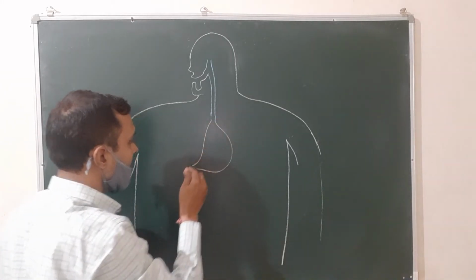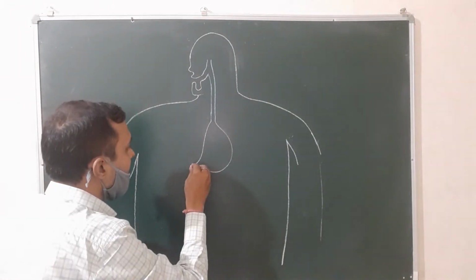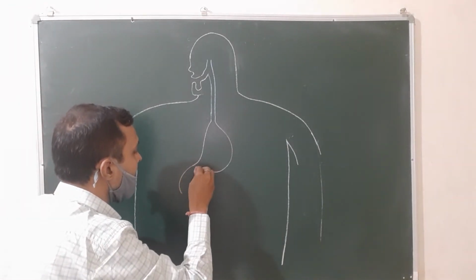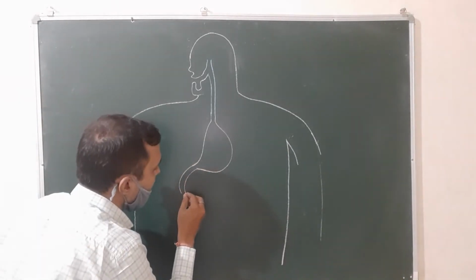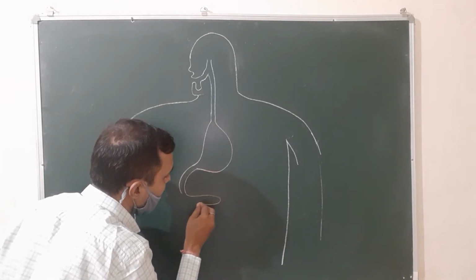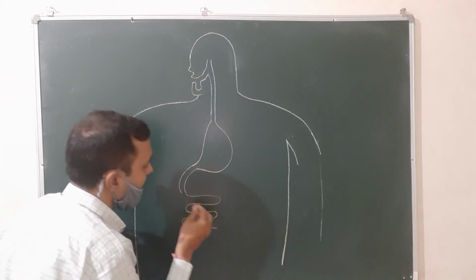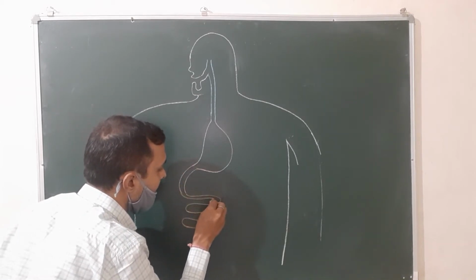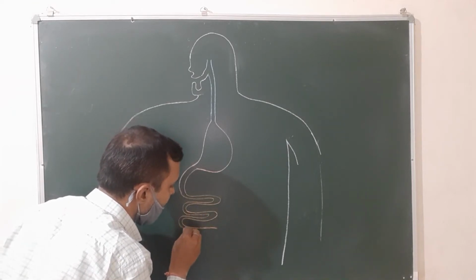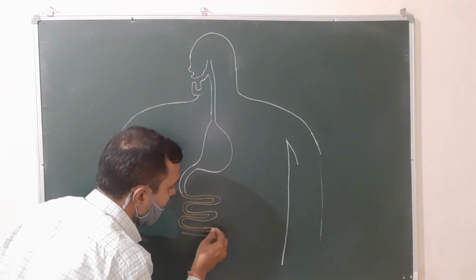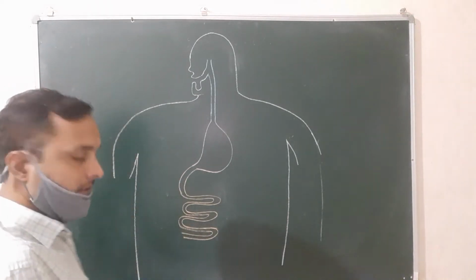After the stomach, again we will make the tube-like structure, move down, and then we will make the coiled structure, that is the small intestine. Like this we make. This is the small intestine. It is the longest part of the human digestive system, the small intestine.